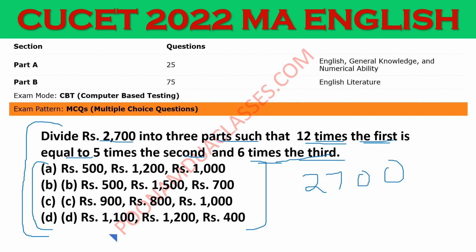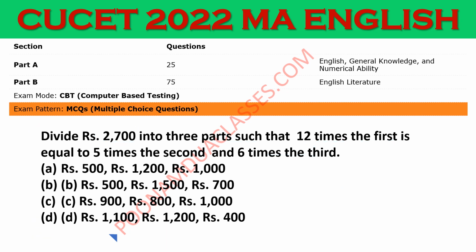Look at these options clearly and you will be able to reach the right answer which will make rupees 2700 in such a way that 12 times the first is equal to 5 times the second and 6 times the third. Here the correct answer is option A.